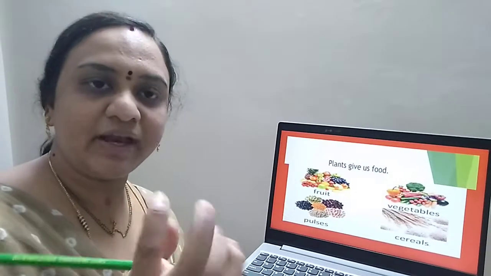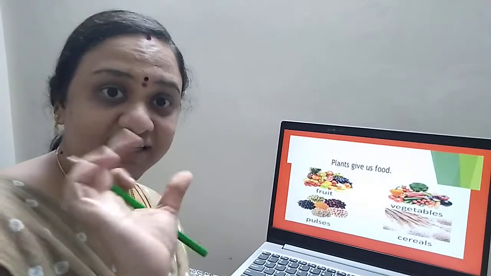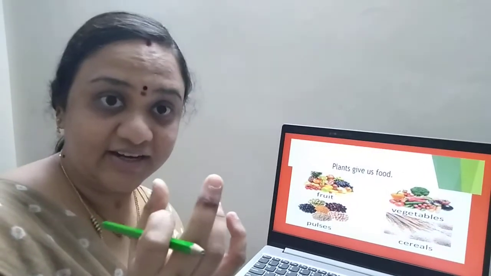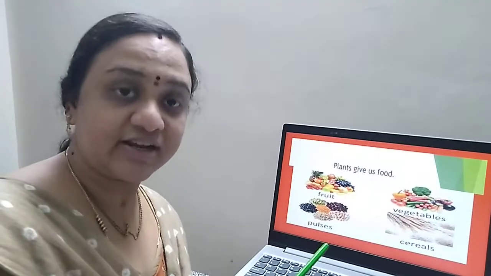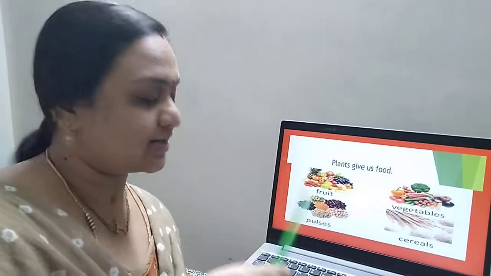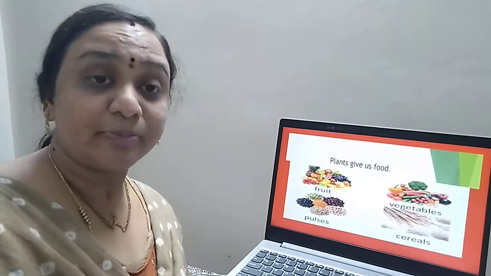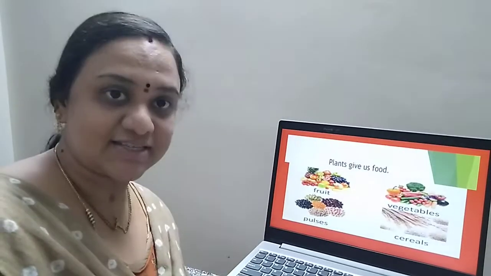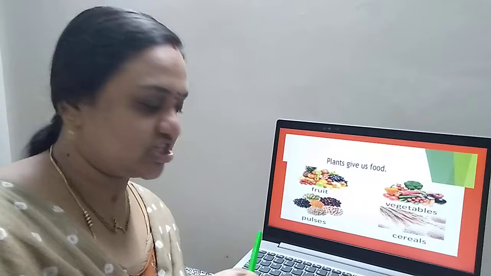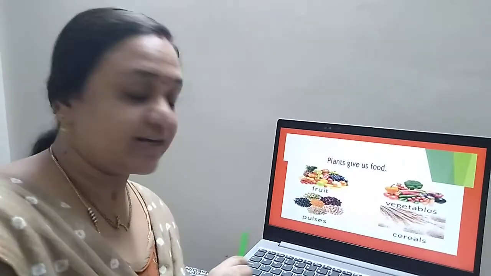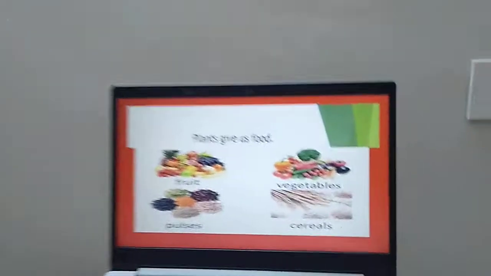Cereals, they will be made into flour. You might have seen your mother making chapati with atta, wheat flour, isn't it? So that wheat flour is made with wheat grains. Okay children, that we call as cereals. And what are the pulses? Our peas, dal, dal is made with the pulses. Have you ever seen the grains children? After the session, go and check the grains and you can identify the difference between pulses and cereals. Shall we move on?